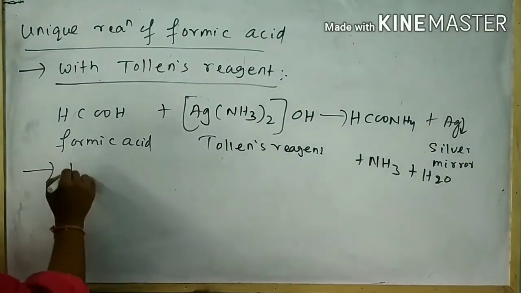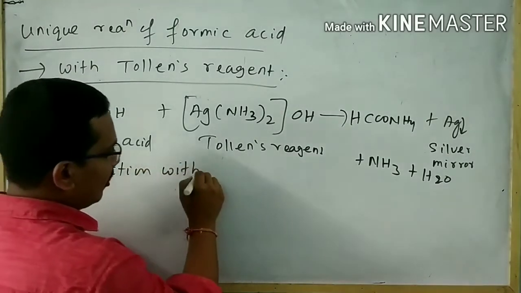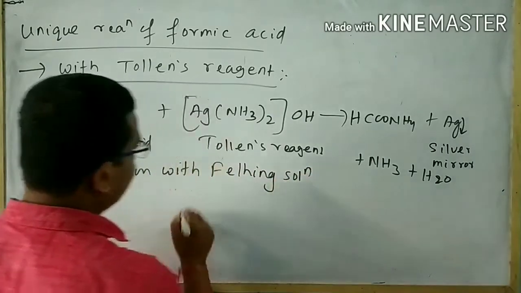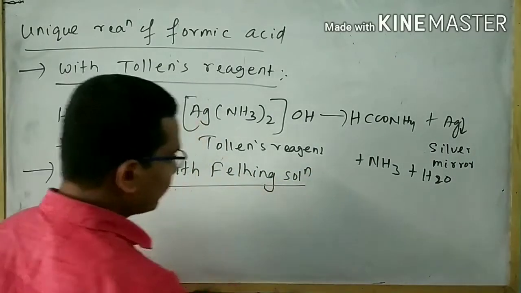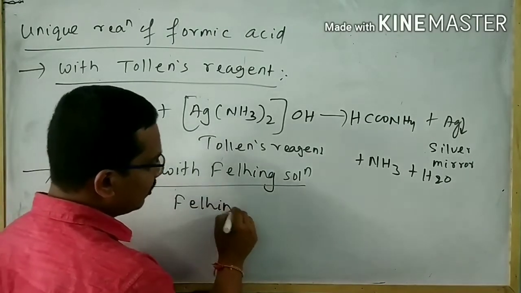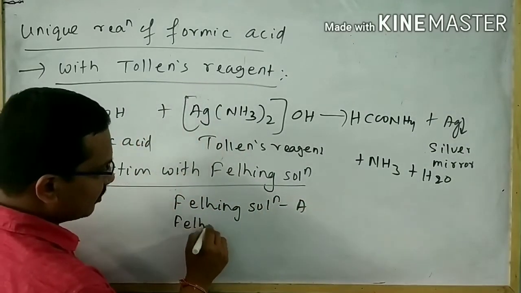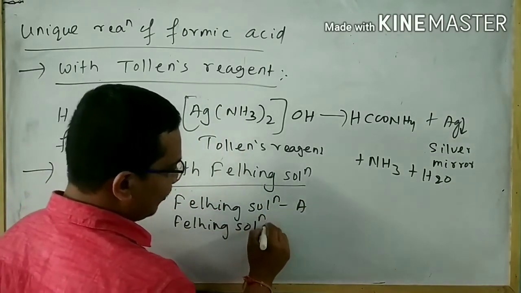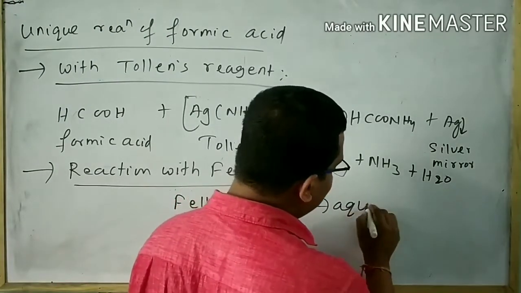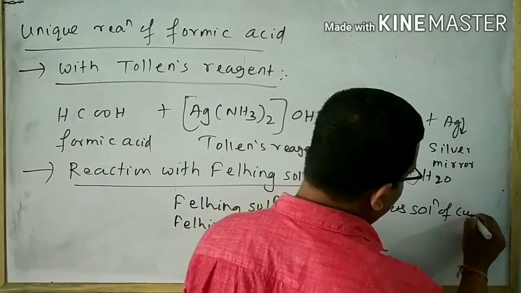Next is the reaction with Fehling solution. Fehling solution is the mixture of Fehling solution A and Fehling solution B. Fehling solution A means aqueous solution of copper sulfate.